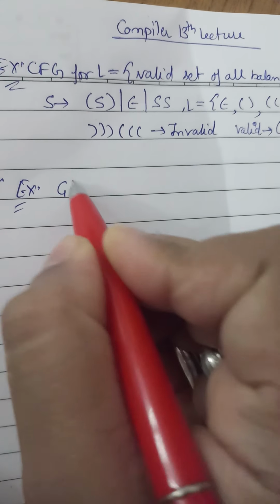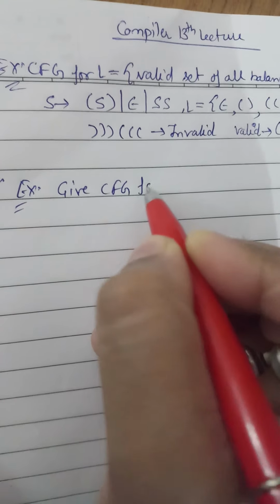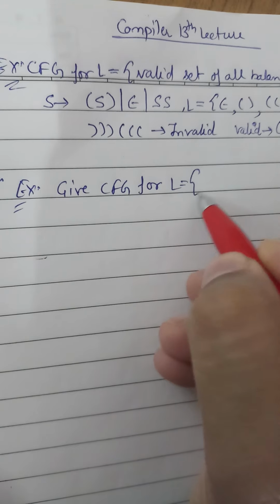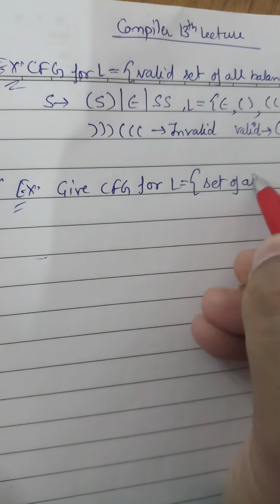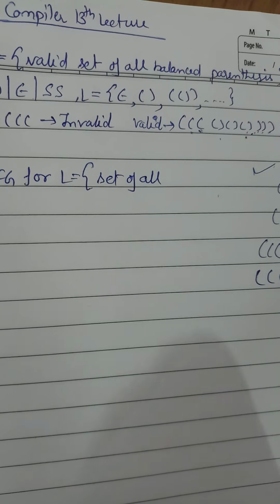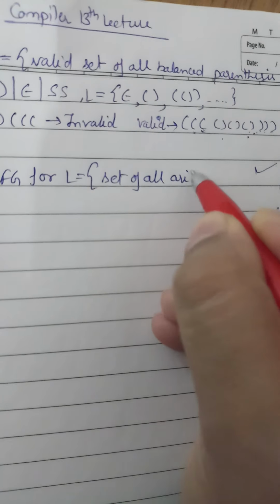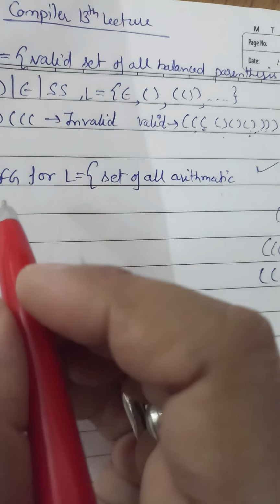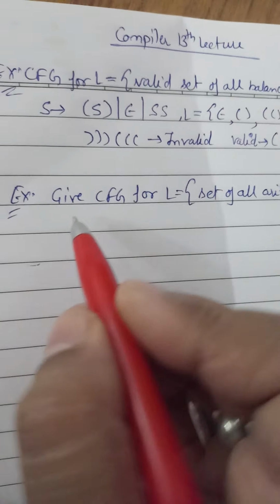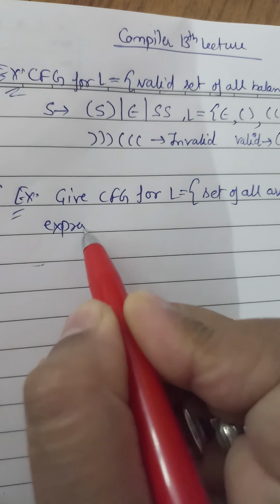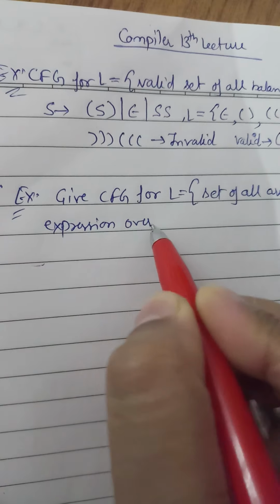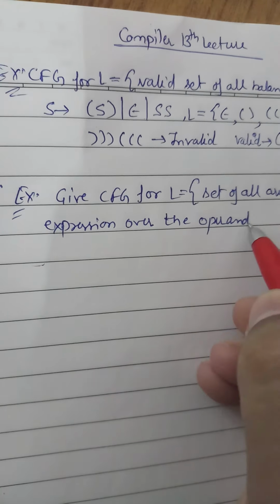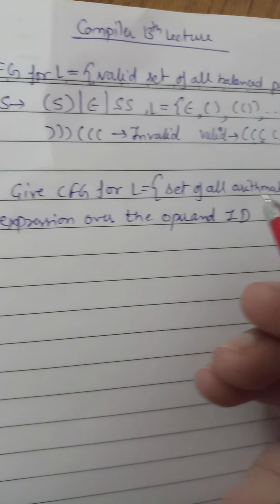Give CFG for the language in which we have set of all arithmetic expressions over the operand, or we can say ID, or we can say identifier.